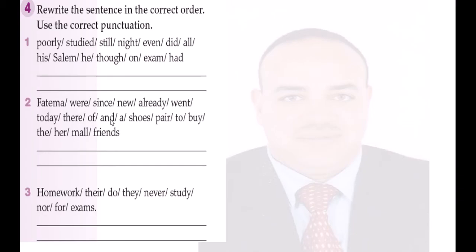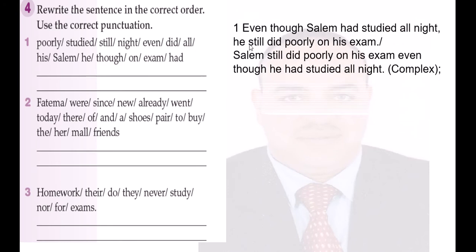Okay, here we have to reorder these words to make meaningful sentences. It's better to have enough time to try to reorder by yourself now, but I'm going to show you the answer. Even though Salim had studied all night, he still did poorly on his exam. Salim still did poorly on his exam even though he had studied all night, and this kind of sentence is called the complex sentence because we used though, even though, or although. All these ideas are related to contradiction.